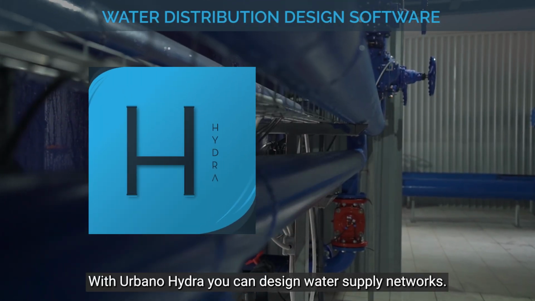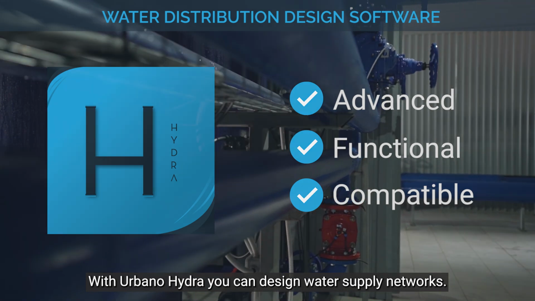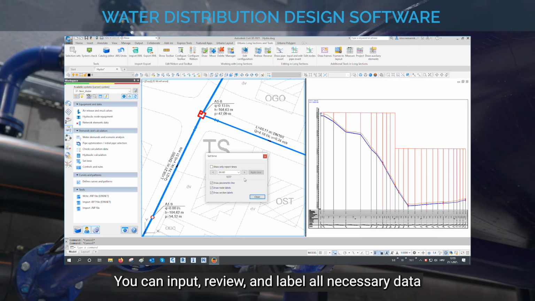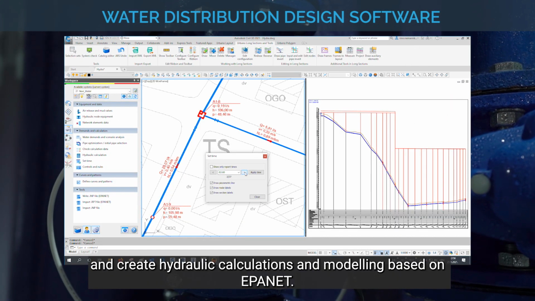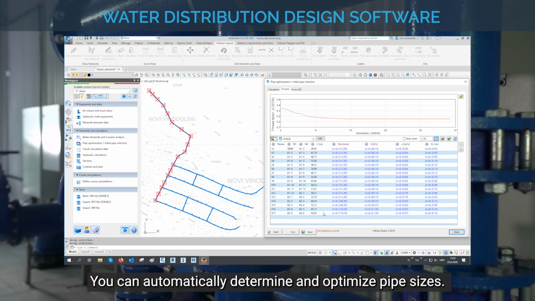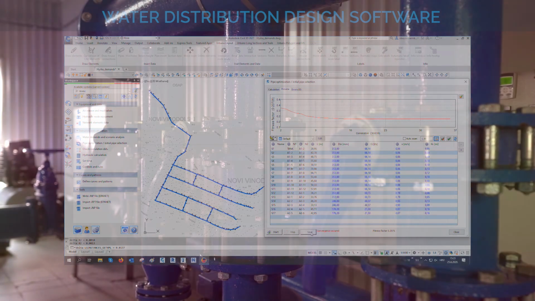With Urbano Hydra, you can design water supply networks. You can input, review, and label all necessary data and create hydraulic calculations and modeling based on EPANET. You can automatically determine and optimize pipe sizes.